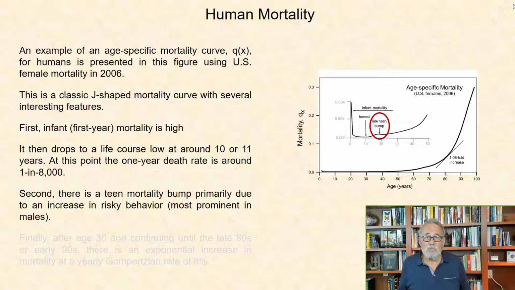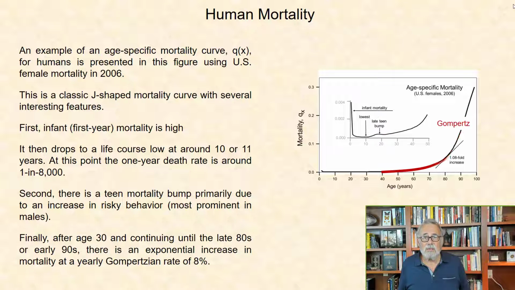Second, there is a teen mortality bump, primarily due to an increase in risky behavior. It's most prominent in males. Finally, after age 30 and continuing until the late 80s or early 90s, there is an exponential increase in mortality at a yearly Gompertzian rate of 8%.